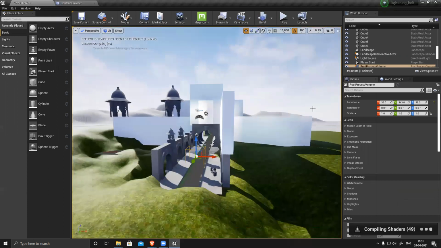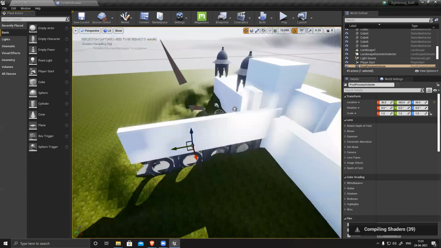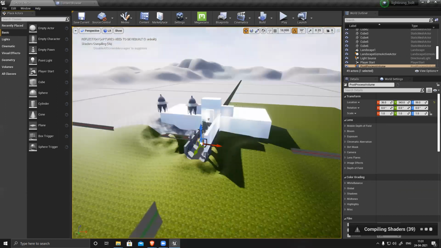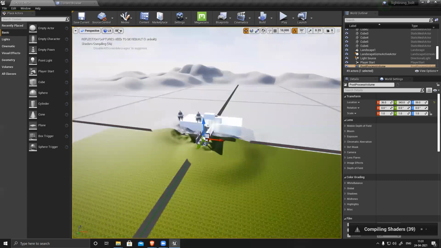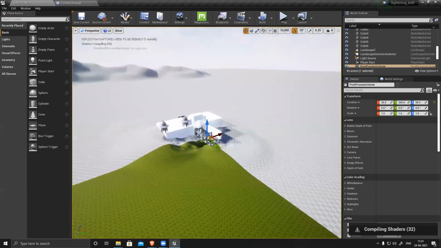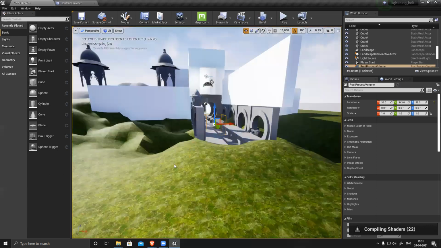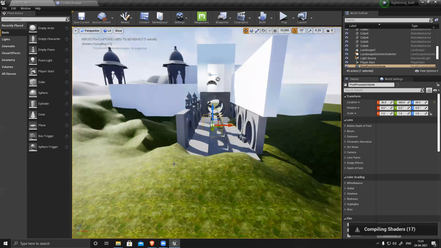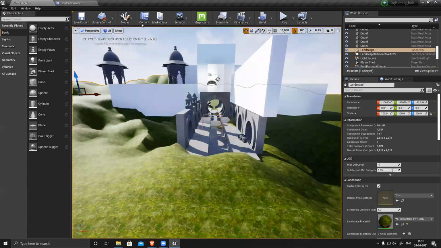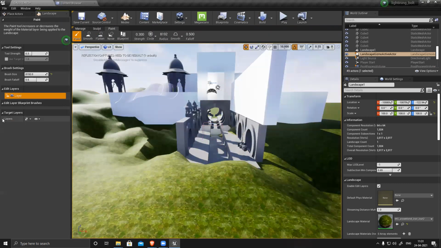All these mountains and everything you can create with the help of landscape, and it's generating slowly. This material, I believe, has landscape paint layers.